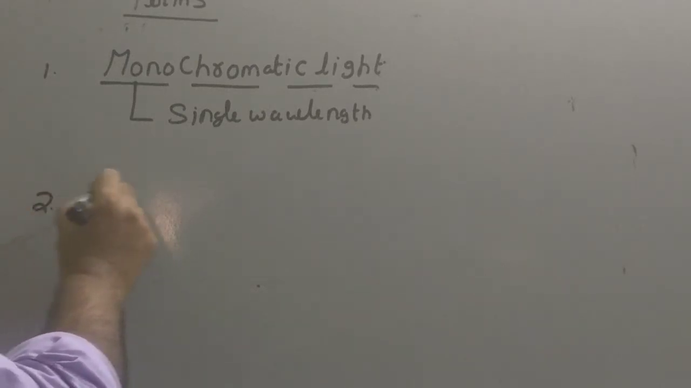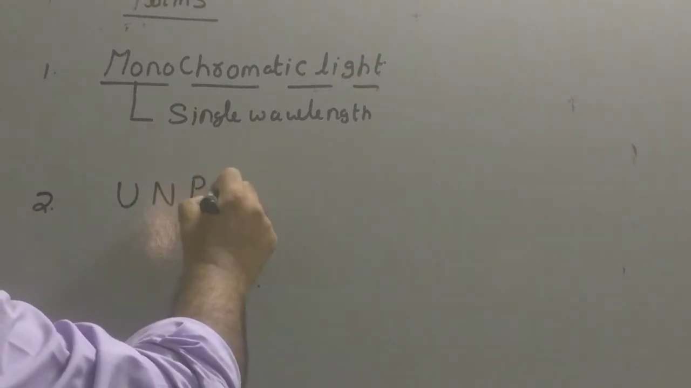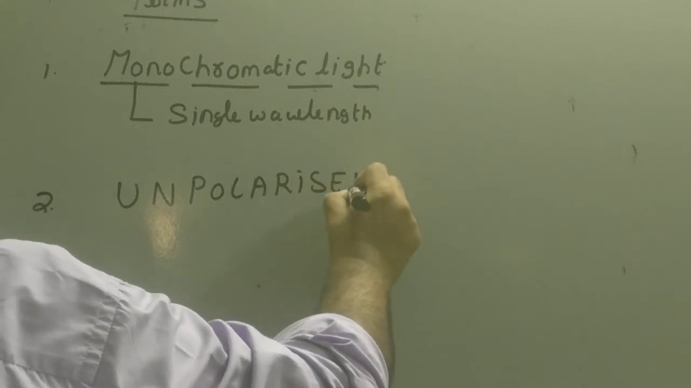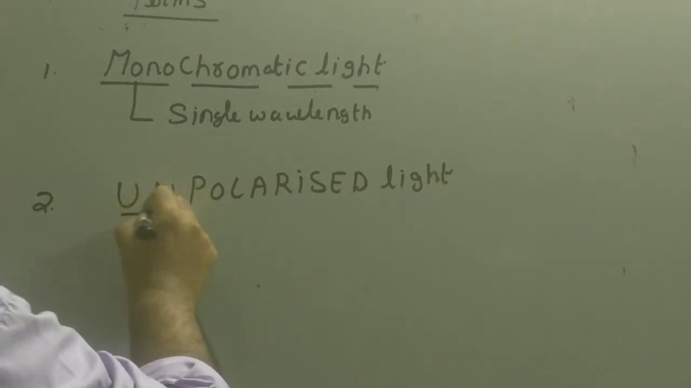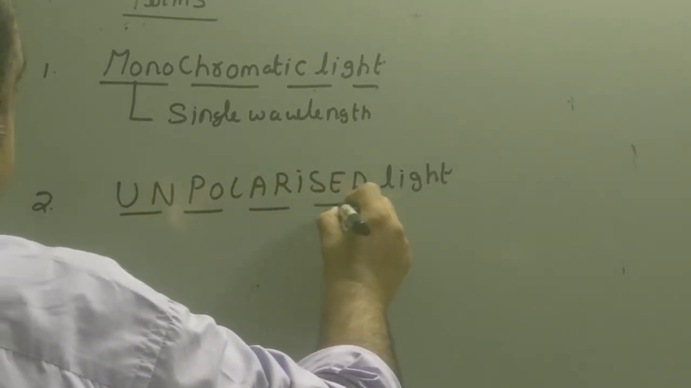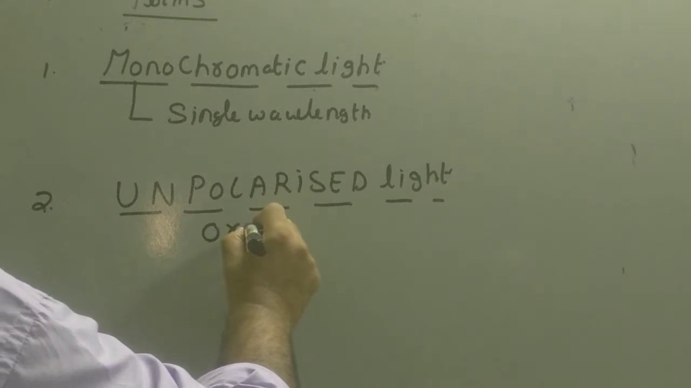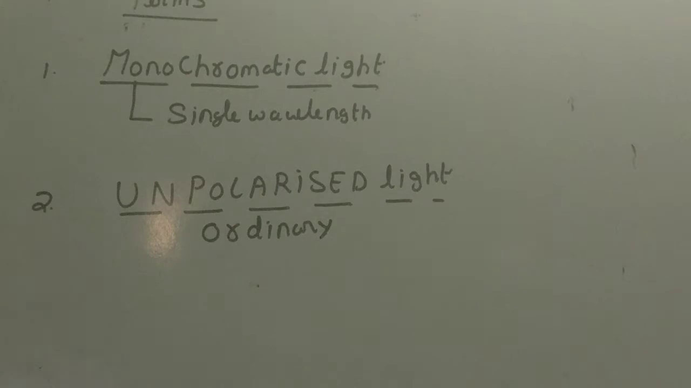The second term we should be very clear about is unpolarized light, which we can call in Hindi as jungli light. Ordinary light is unpolarized light. Ordinary light means the one coming from the sun, the one coming from the tube light, the one coming from the bulb, and so on. Ordinary light is nothing but unpolarized light. Let's see what is jungli light.